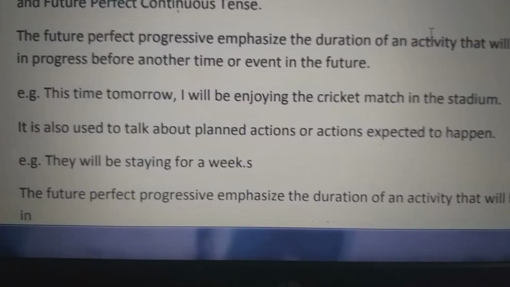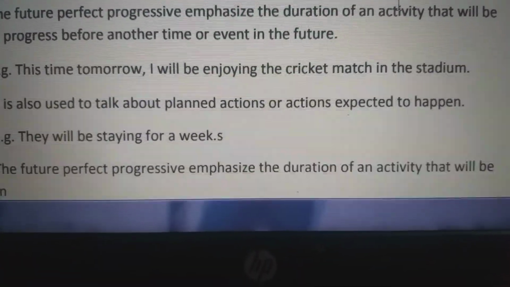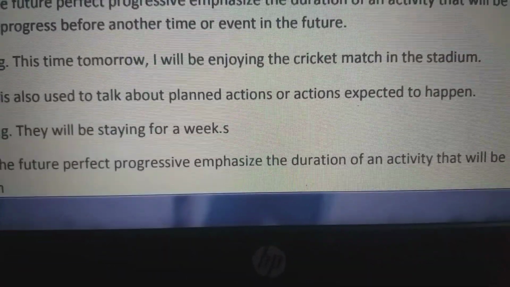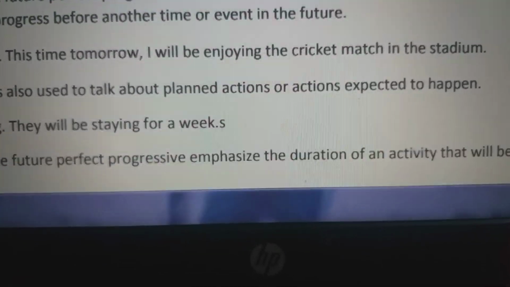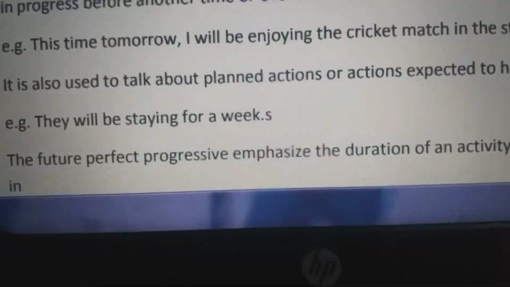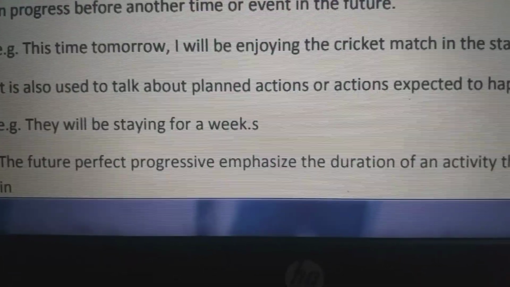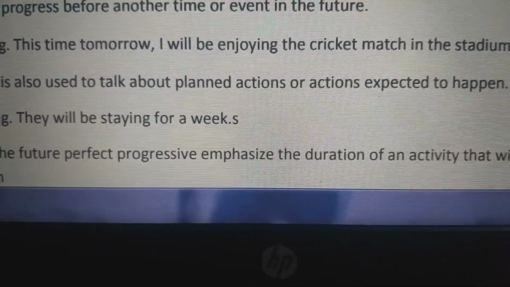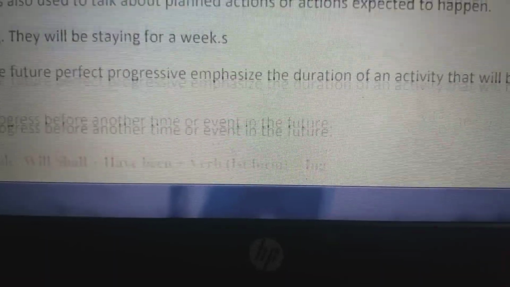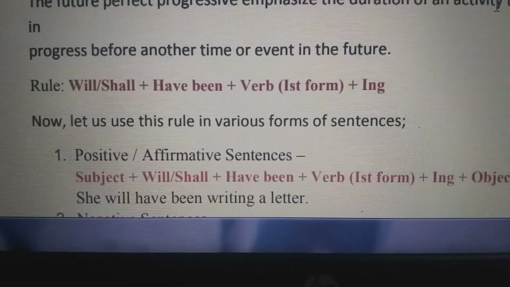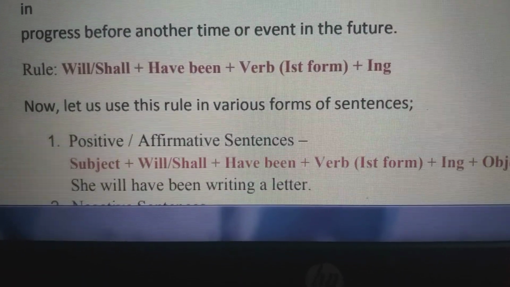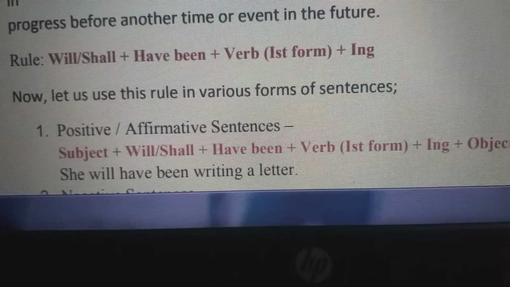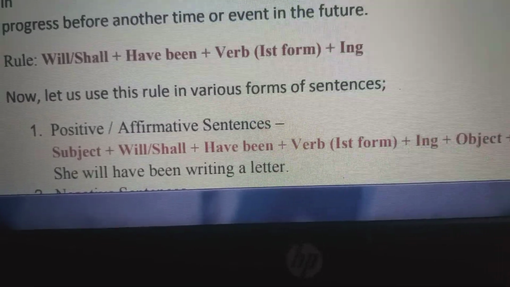It is also used to talk about planned actions or actions expected to happen. Weeks लगा लो, tomorrow लगा लो, yesterday, like that. So they will be staying for a week. Will be staying for a week. So we are using will be and ing over here. So in this also will, shall, have been plus first form with ing.